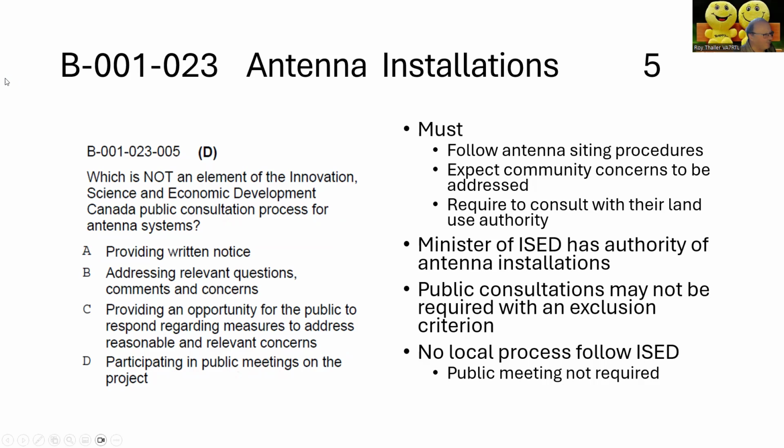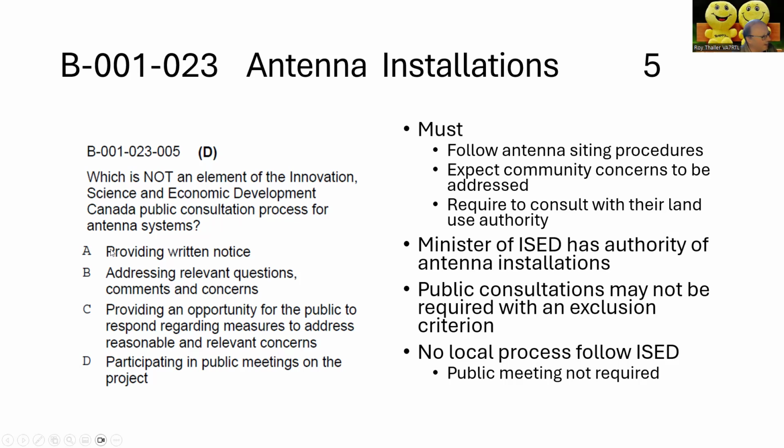So here's another one of these not questions. I think these sections were not really modified that much because they were trying to get away from these not questions and everything else. But these sections seem to have a lot of them. Which is not an element of the Innovation, Science and Economic Development Canadian public consultation process for antenna systems?